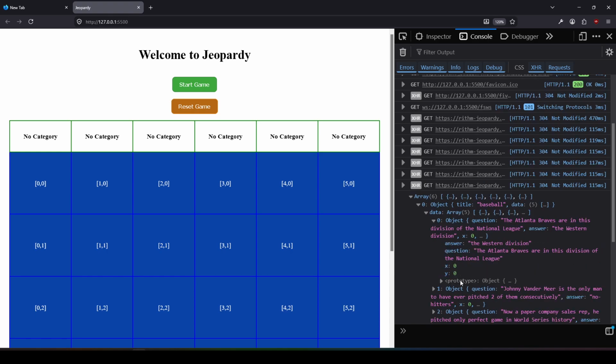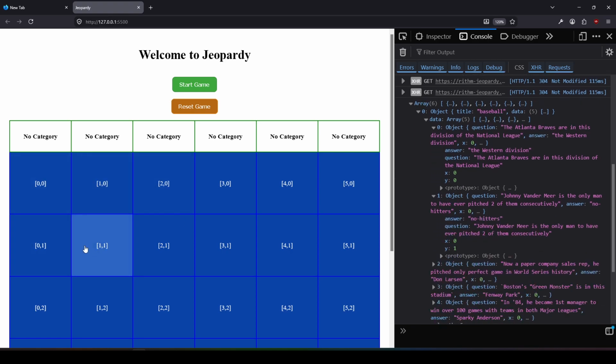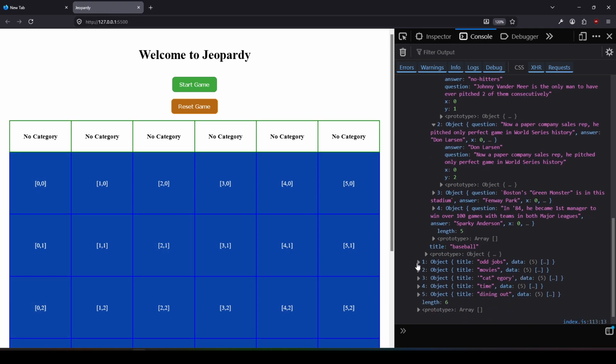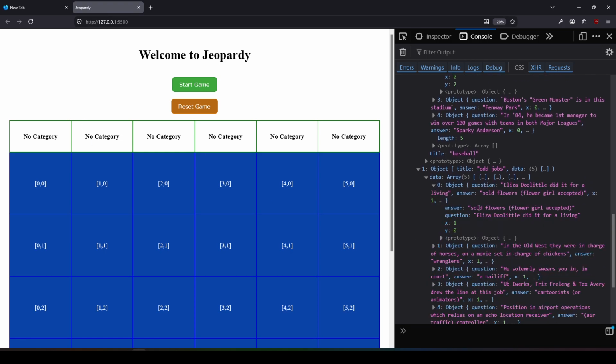Okay, so see this one would be x0, y0. This one will be x0, y1. So this is going to be one column, one row down, same column, one row down, same column, 2 rows down, and whatnot. And then odd jobs would go in here, and the first clue would be x1, y0.